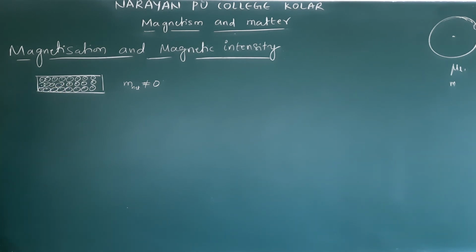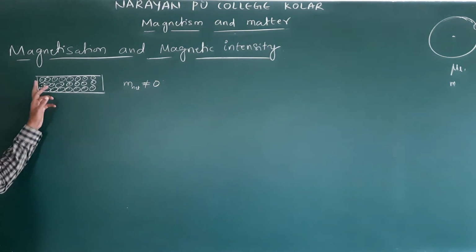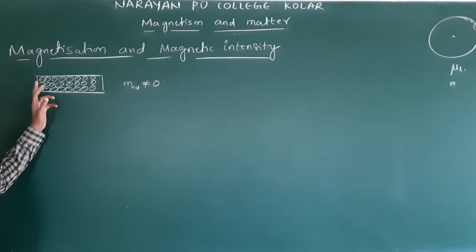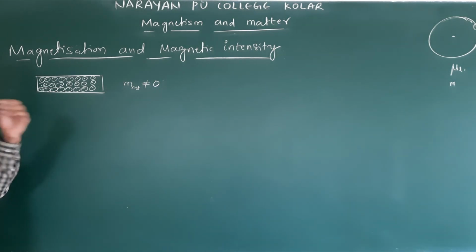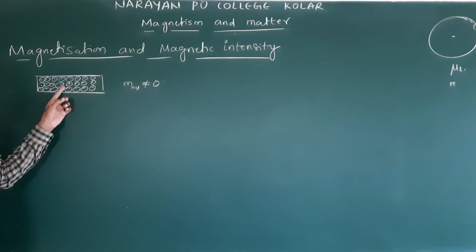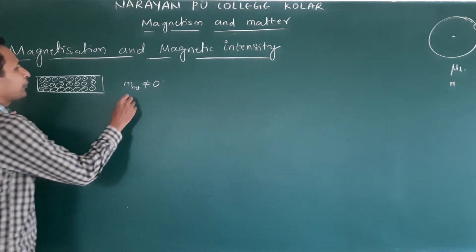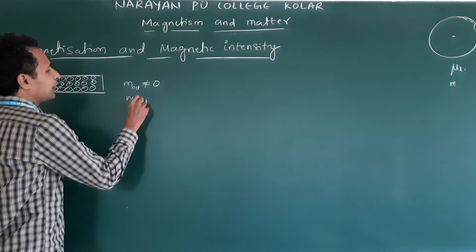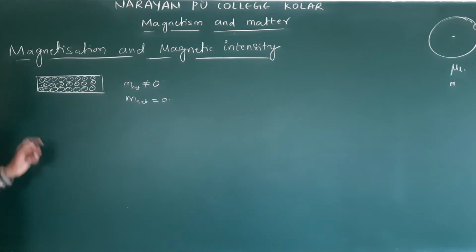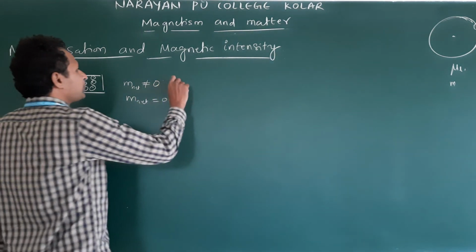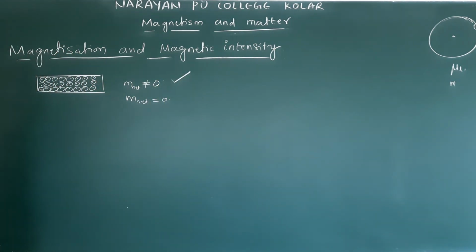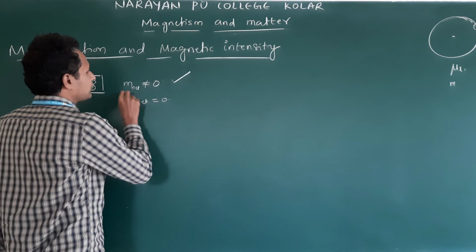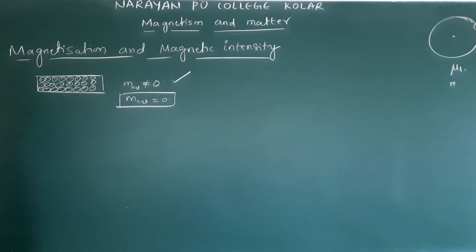Some other materials, if you take wood, will not attract other materials. The reason: there also atoms are there, there also electrons revolve, and they possess magnetic moments. But all the magnetic moments are oriented randomly. Then what happened? The net magnetic moment is equal to 0. If not equal to 0, the material exhibits magnetic properties. If it is equal to 0, it does not exhibit. Clear? That is the reason.